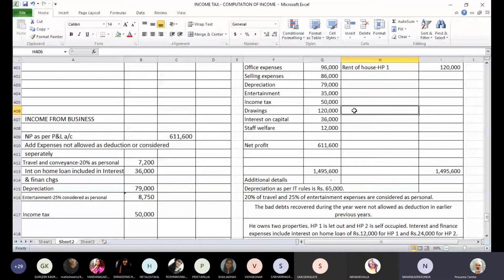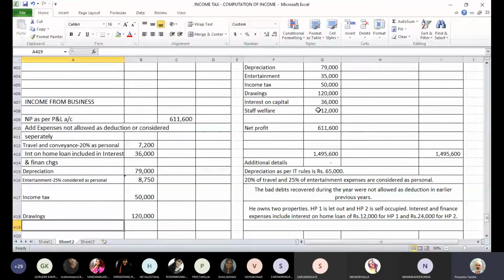What is the meaning of drawing? It's a personal withdrawal by the proprietor, isn't it? Is it an expenditure? The answer is no. These are personal withdrawals for personal expenses by the proprietor or partner from the business. So it has got nothing to do with the business expenditure as such. Drawing is not an allowable expenditure. So we add back drawings also.